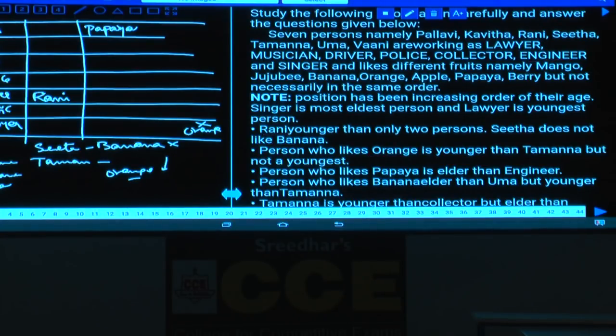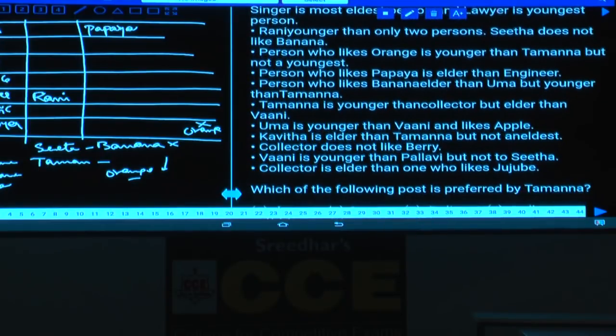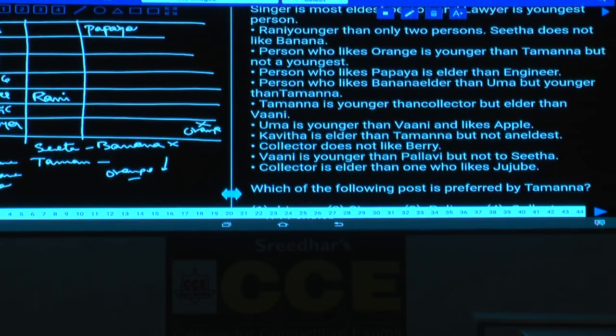Then Tamanna is younger than the collector. As Tamanna is younger than the collector, where should Tamanna be? Below Tamanna we should have at least orange, banana and Uma as well, isn't it? Hence Tamanna must be at the 4th place, and this person is the police. Are you following this one or not? Now Tamanna is the police. Then orange can be either Rani or the musician.